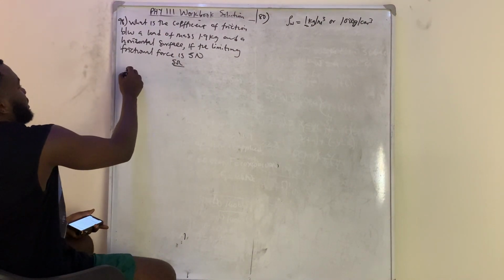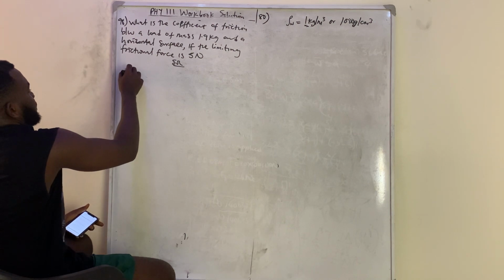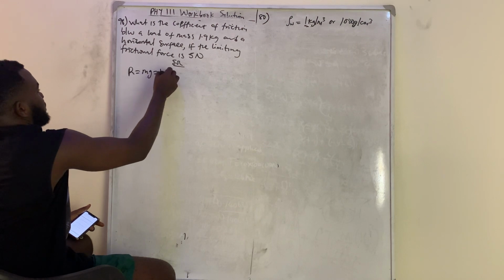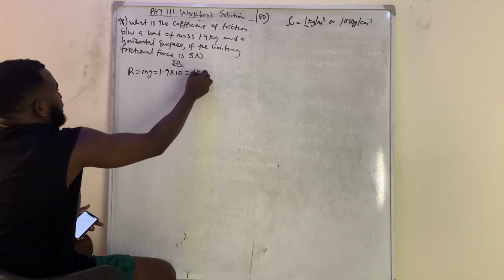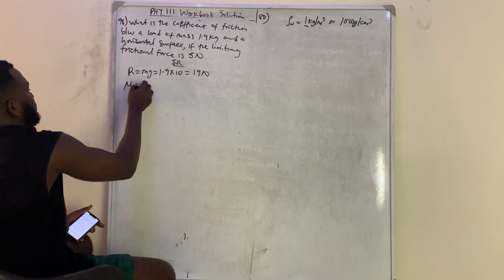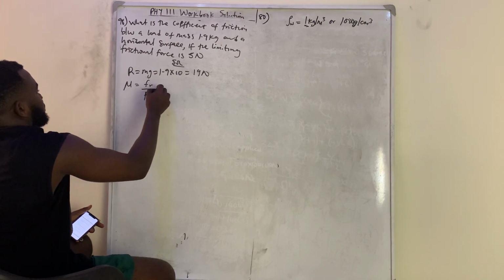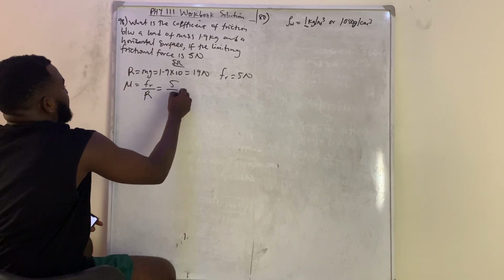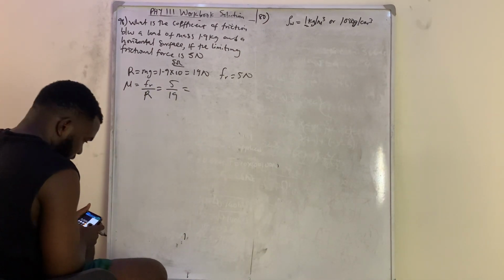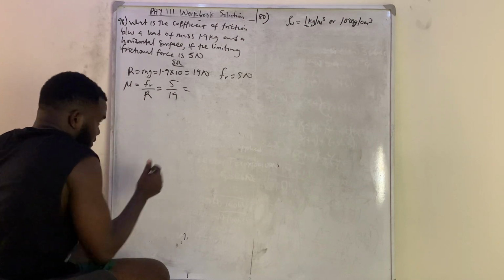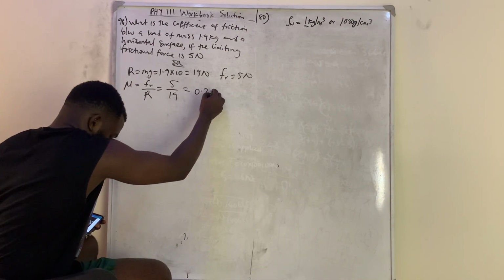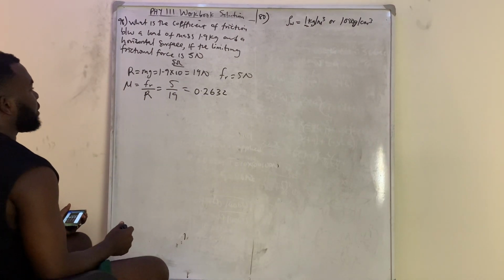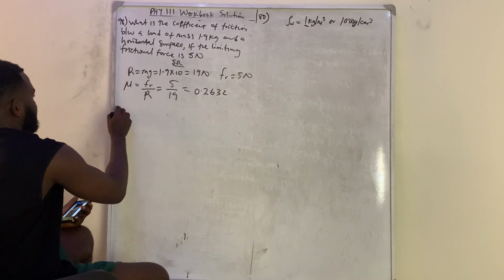Solution. So we should know that the normal reaction is equal to mg, which is 1.9 times 10, which is equal to 19 Newton. So we know that mu is equal to the frictional force over the normal reaction. My frictional force is equal to 5 Newton, so I have 5 divided by 19, which is 0.2632. So how will you know that you are correct? This must be less than 1. So don't forget that.